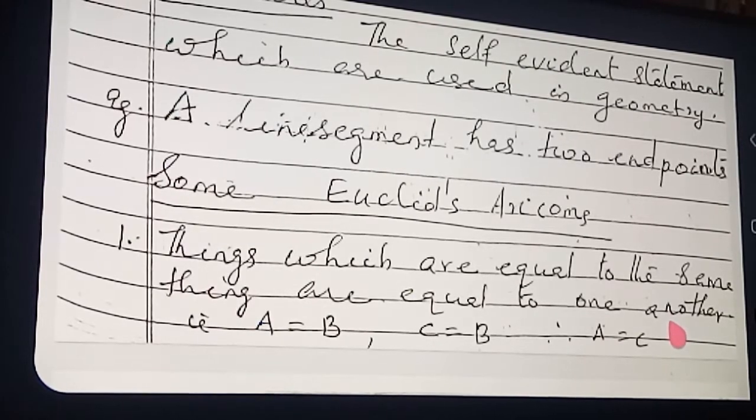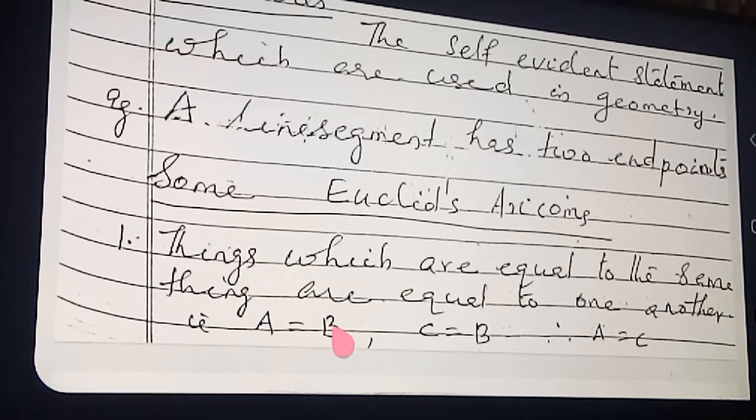So do not get confused. Things which are equal to the same things are equal to one another. See here, I have written A equal to B. This B and B are equal. Things which are equal to the same things.